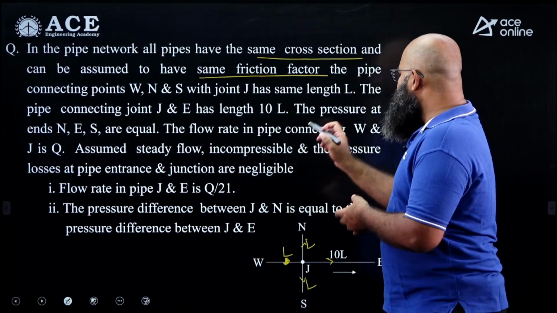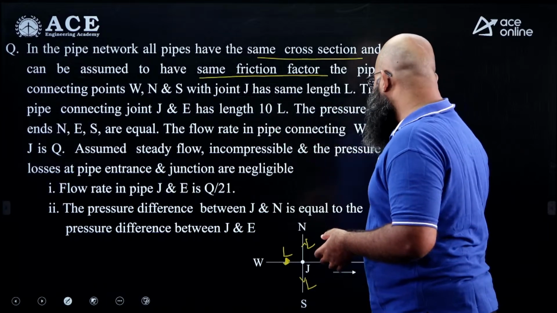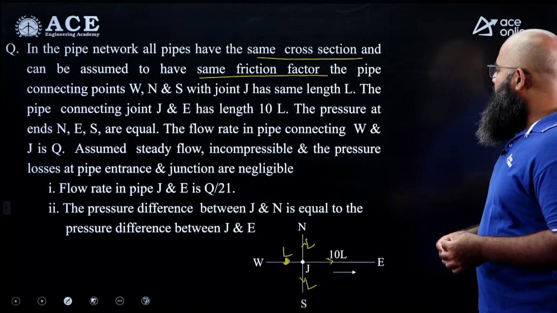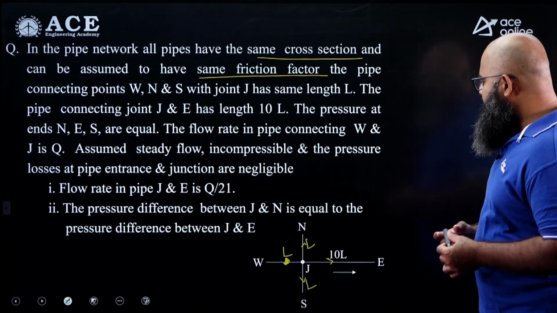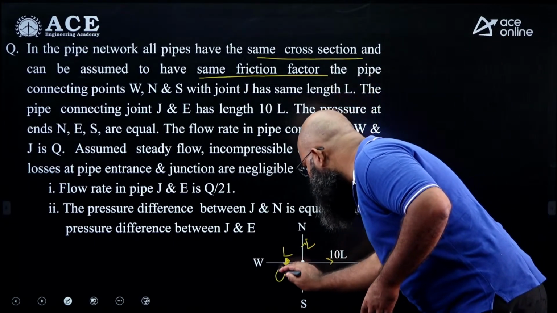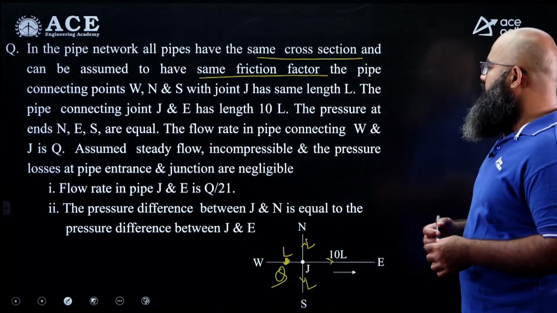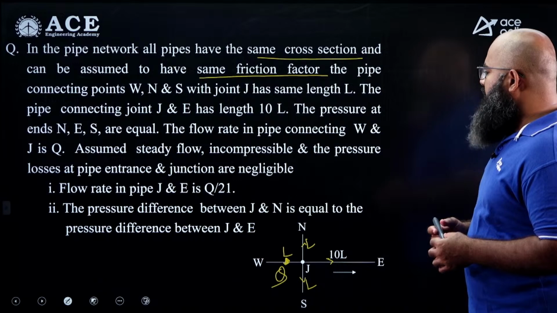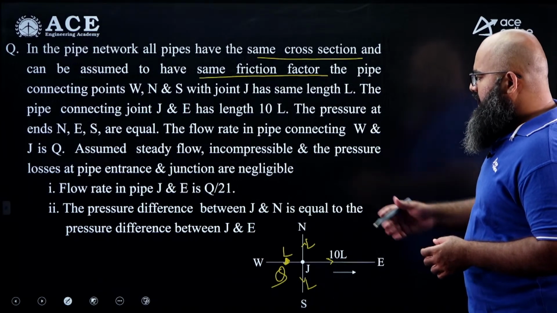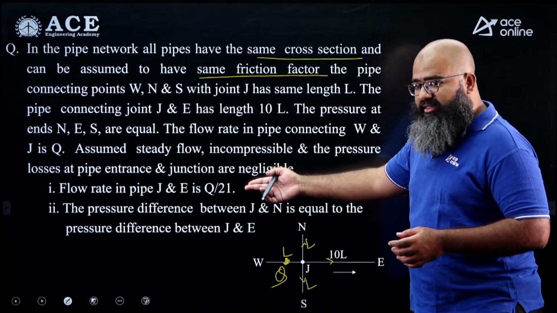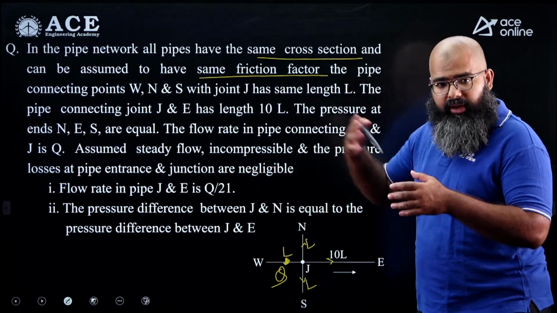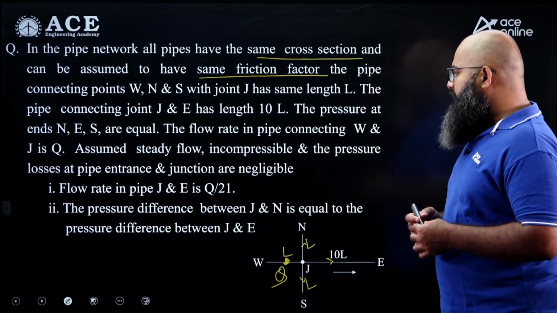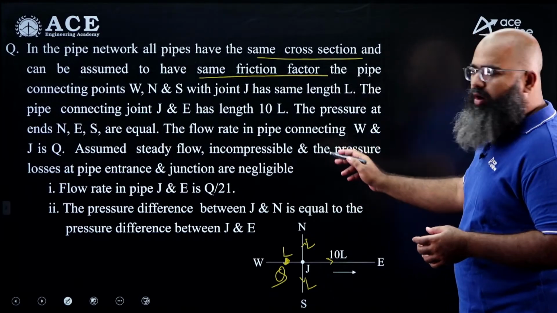Now the question is saying the pressure at N, E and S are equal. All these pressures over here are equal. The flow rate in the pipe connecting W and J is equal to Q. Assume steady flow, incompressible flow, and the pressure loss in the pipe entrance and junction are negligible. The question over here is which of these options or multiple options are correct. Option 1 over here, flow rate in the pipe J to E is equal to Q upon 21.